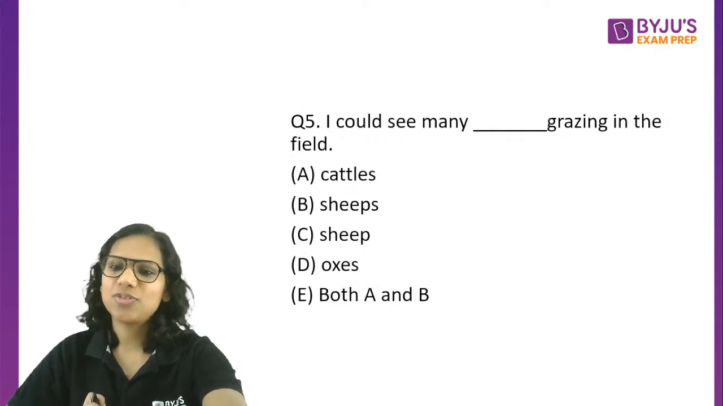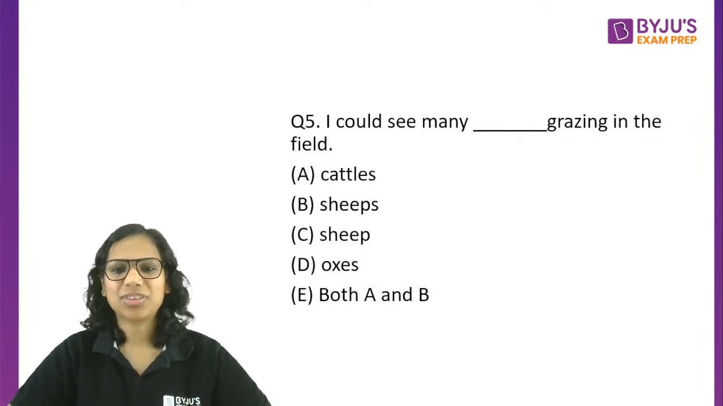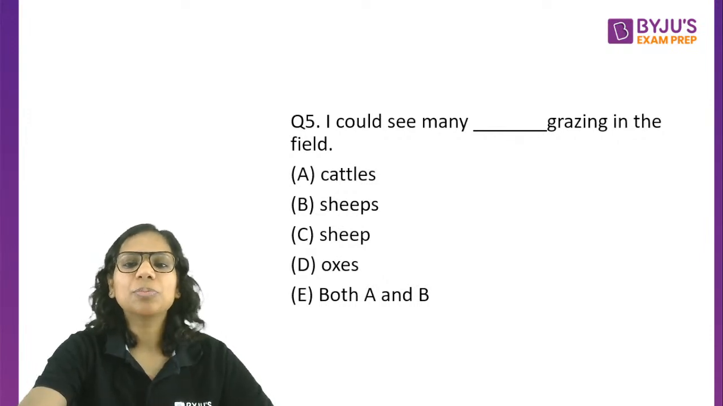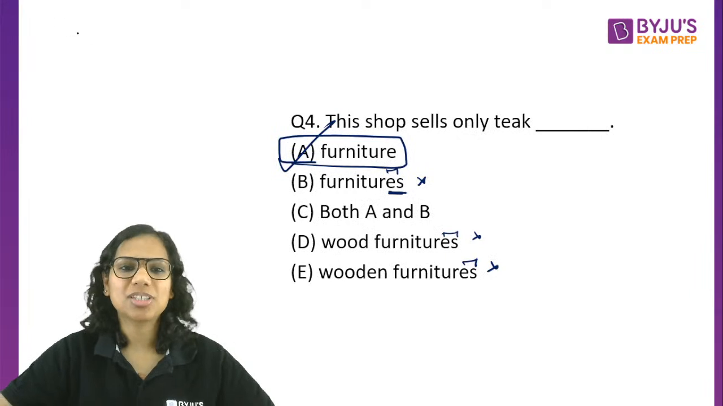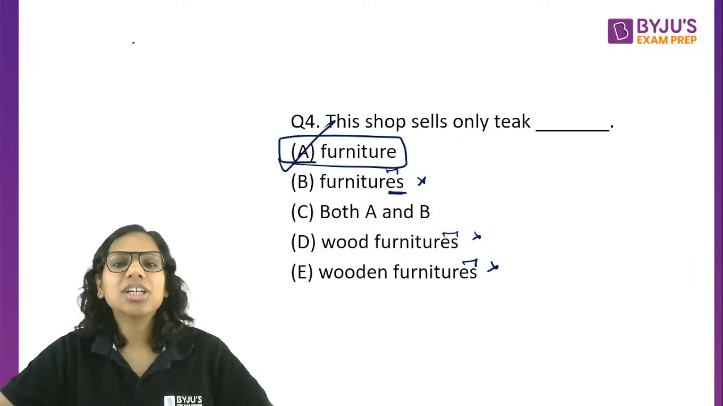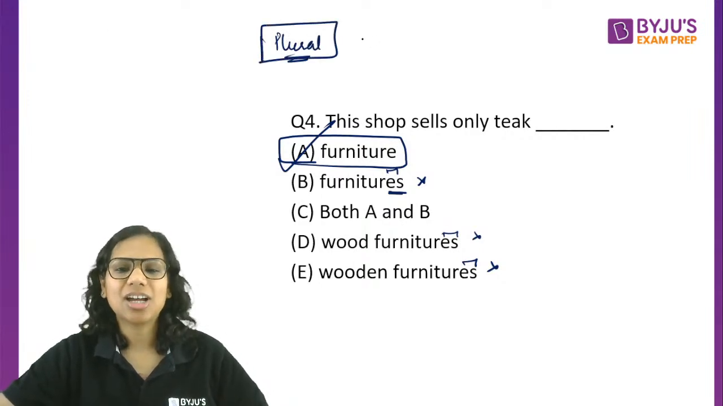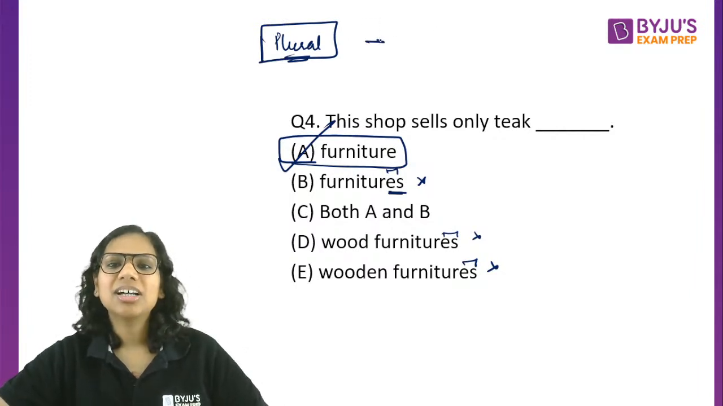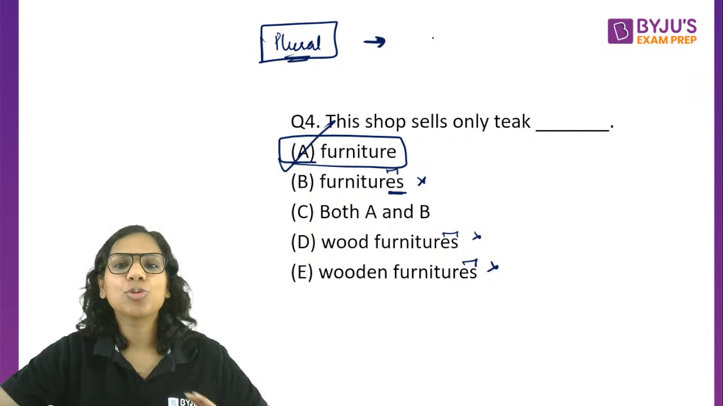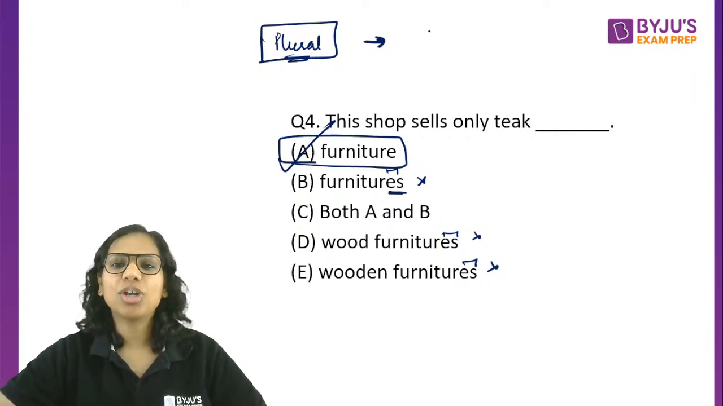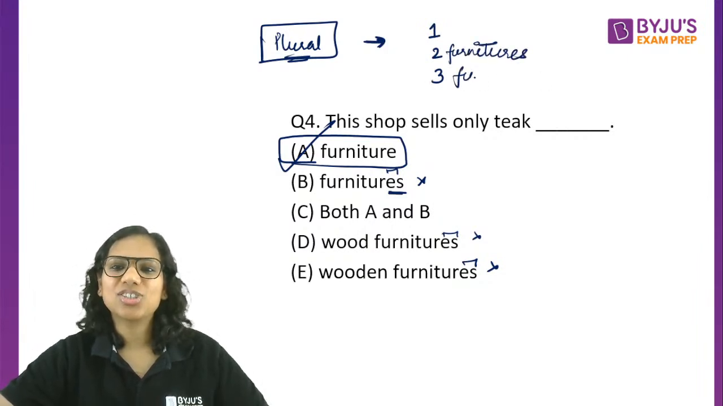Yes, correct, Shailesh. Furniture is furniture only. I could see many dash grazing in the field. See, the rule is very simple actually. If you think a little logically about this, how do you realize whether I can put an S, whether something has a plural or not? How do you gauge that? In many cases, I'm not saying that this is a foolproof approach, what you can do is just directly put a number, let's say 1, 2, 3, before the noun. Have you ever seen someone saying two furnitures, three furnitures?